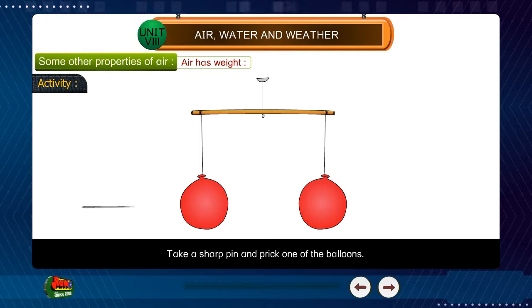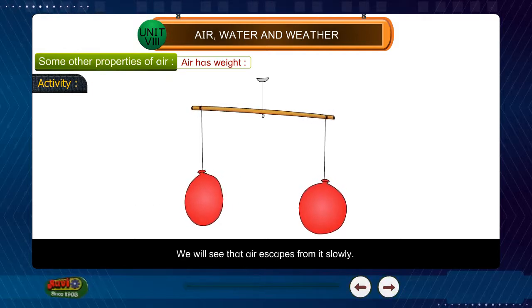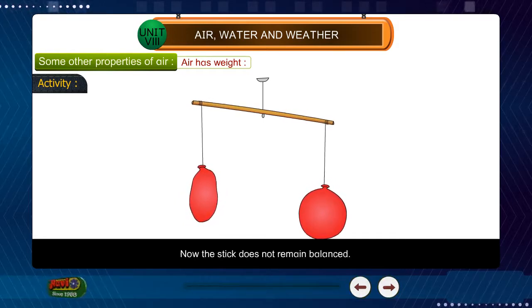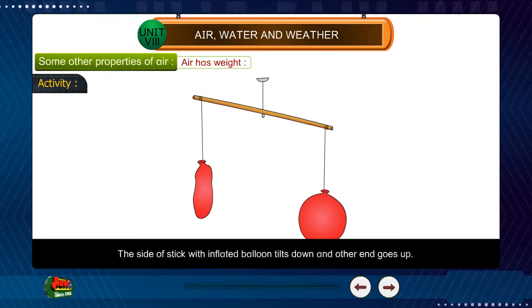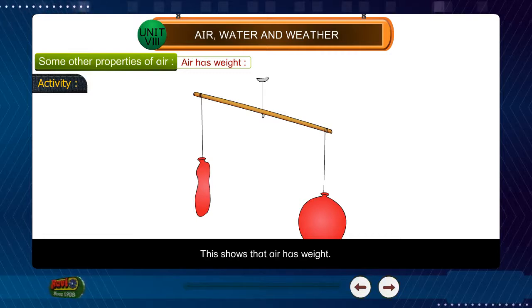Take a sharp pin and prick one of the balloons. We will see that air escapes from it slowly. Now the stick does not remain balanced. The side of the stick with the inflated balloon tilts down and the other end goes up. This shows that air has weight.